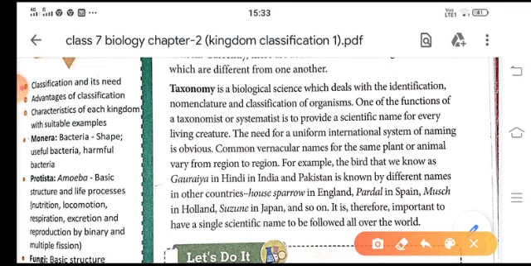Because, children, you know that in different parts of the world, common names are there for plants and animals, and they vary from region to region. For example, the bird that we know here in India is Goraya.